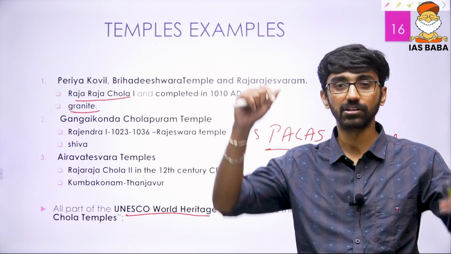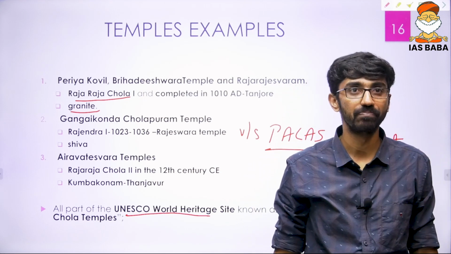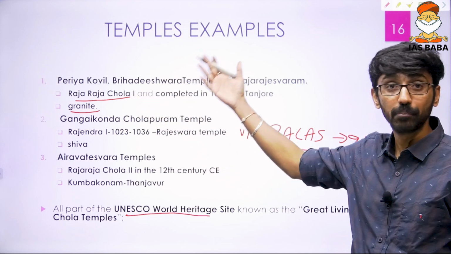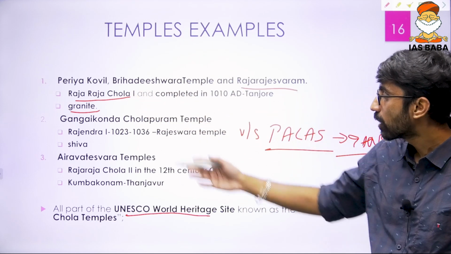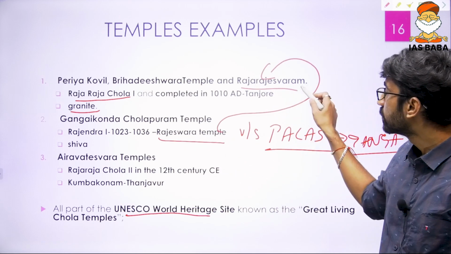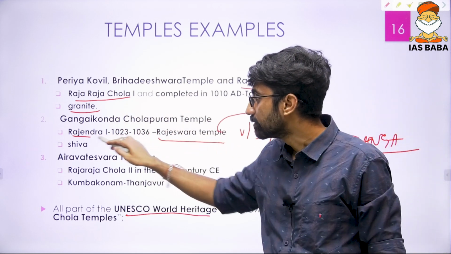Again, you can combine that with a little bit of the modern aspect of that particular topic too. So these three temples you could have given. Periya Kovil means the bigger temple, the big temple, the Brihadeshwara temple, also called the Rajarajeshwara temple, and Gangaikonda Cholapuram also called the Rajeshwara temple. Why are these names used? The Rajarajeshwara temple was built by Rajaraja Chola, and the Rajeshwara temple by Rajendra.